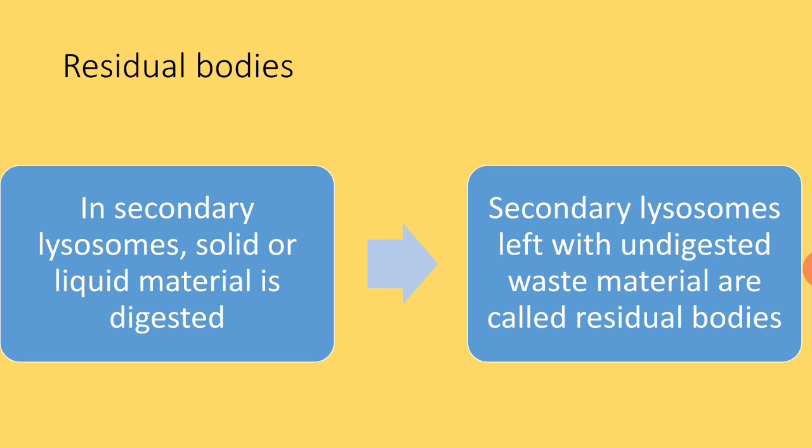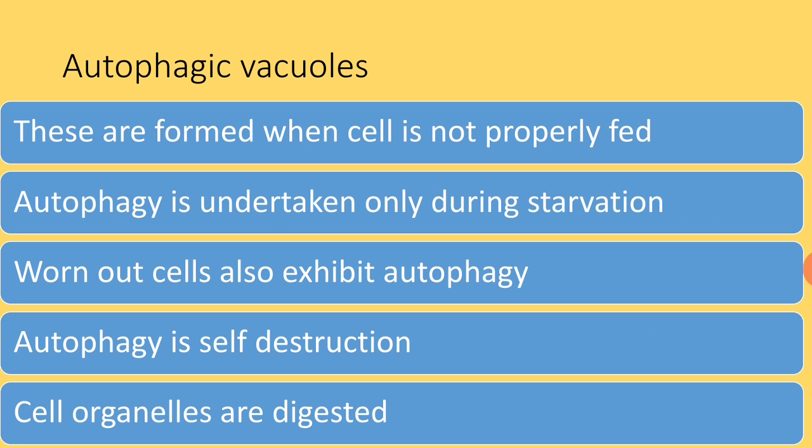Primary lysosomes contain acid hydrolases, and they are called storage granules. Secondary lysosomes are formed due to the fusion of a phagosome or pinosome with a primary lysosome. Residual bodies are lysosomes which contain only undigested waste material. And autophagic vacuoles are a different set, totally different from the primary or other types of lysosome.